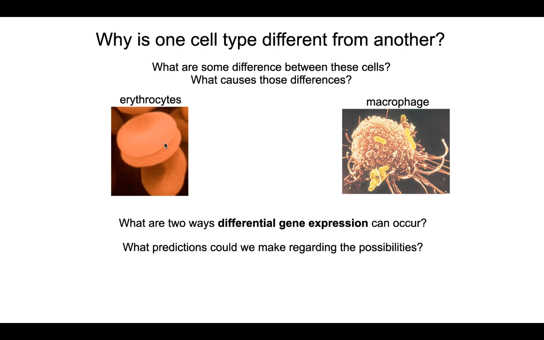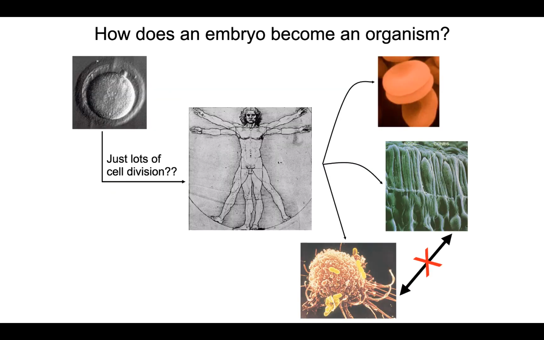Let's think about it. One way is that as cells become more and more specialized, they simply lose the DNA that they don't need. A macrophage doesn't need the hemoglobin gene because it's not a red blood cell.